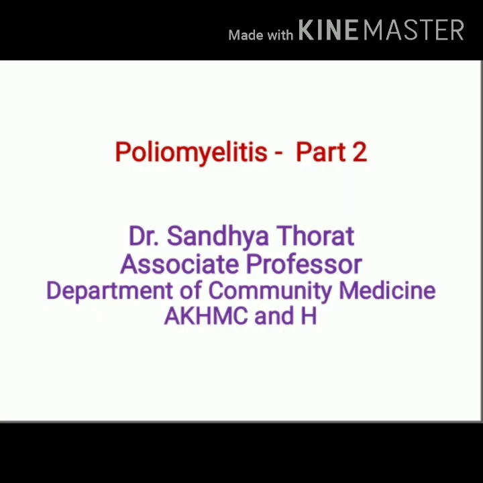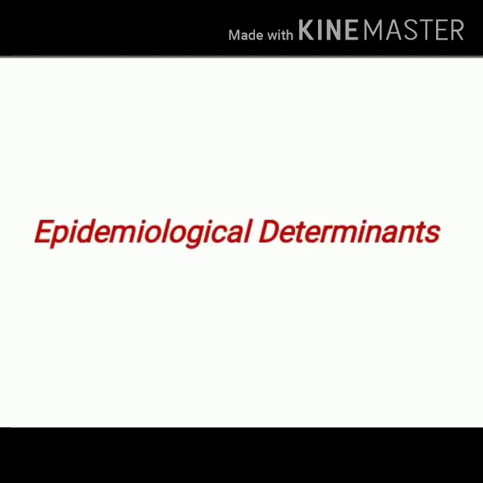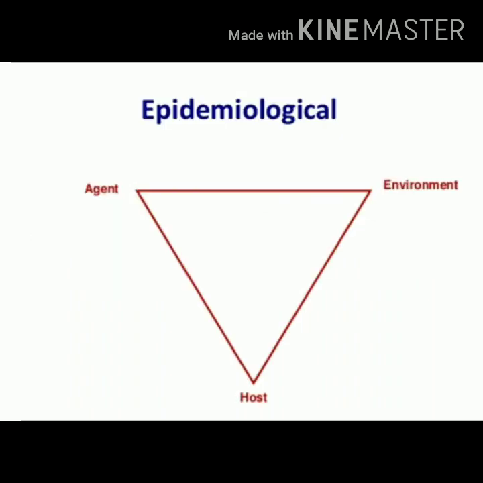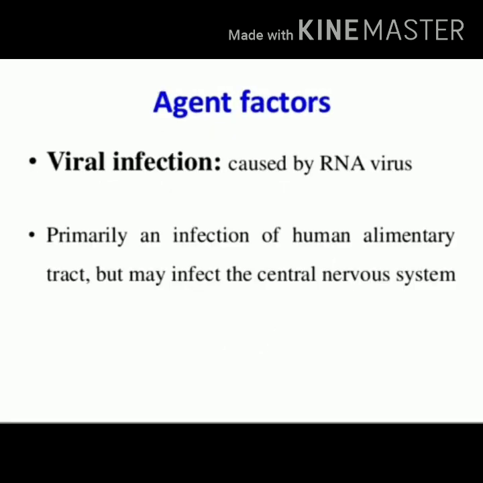Let's start part 2 of poliomyelitis. In this part, we are going to discuss epidemiological determinants, that is, agent, host, environmental factors, and mode of transmission of poliomyelitis. Let's see epidemiological determinants of poliomyelitis. Epidemiological determinants include understanding of agent factors, host factors, and environmental factors related to poliomyelitis.